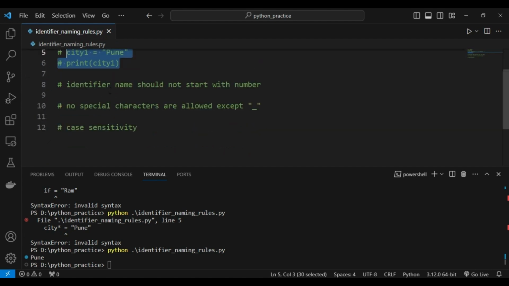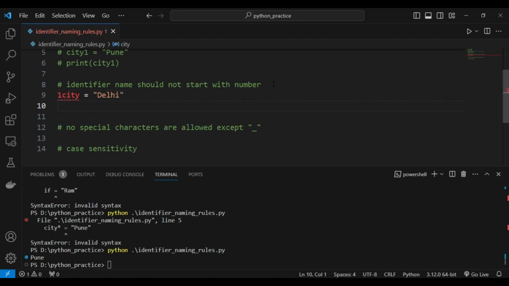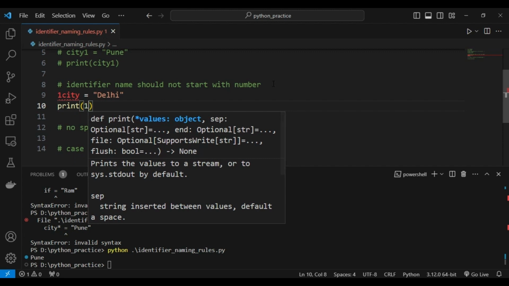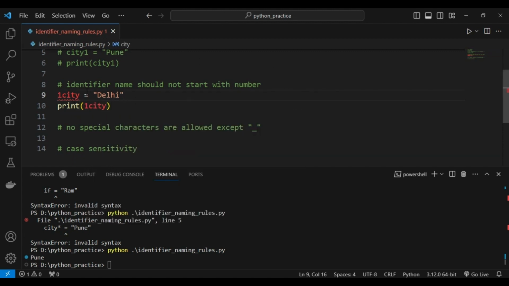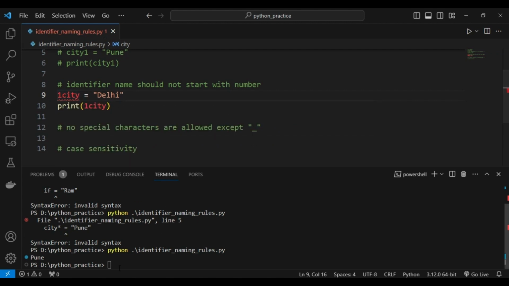Then the next rule is the identifier name should not start with a number. It can contain a number but it should not start with a number. For example, I have taken 1city is equal to Delhi, and if I try to print, it is already giving an error. VS Code is a smart editor, so before running it is giving us an error, syntax error, invalid decimal literal.